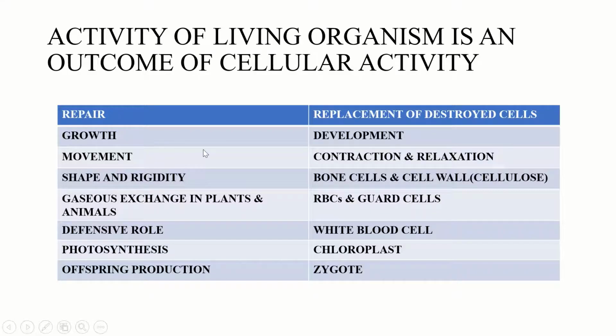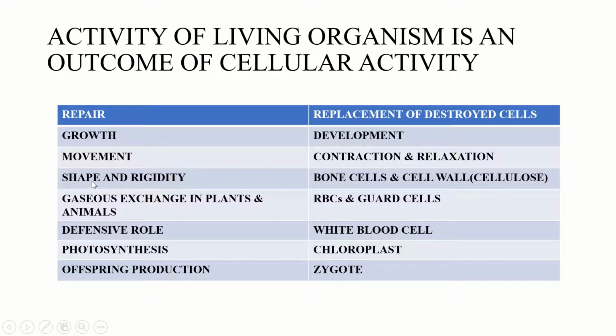We have also seen that complexes of cells form tissues, and from the tissues the organ systems form. So the development of cells is important as well. The development at the cellular level is how it helps in the growth of the organism. Next is movement. For movement, we had seen that muscle cells are mainly responsible, because they have the function of contraction and relaxation of muscles.